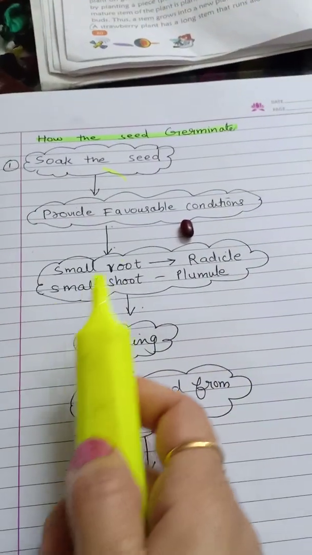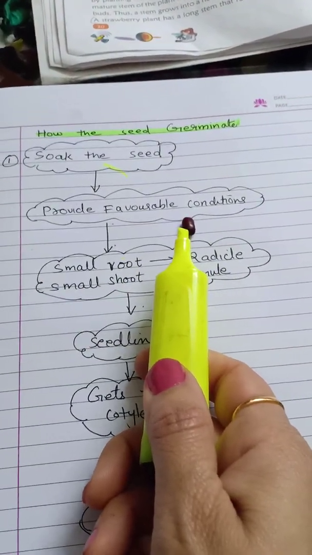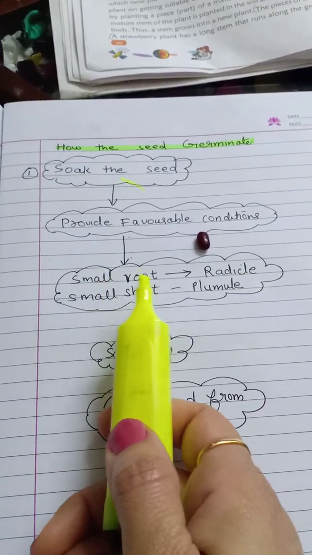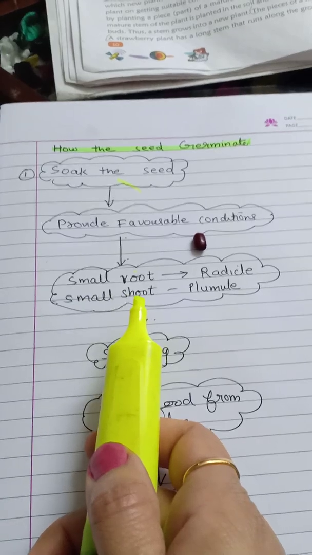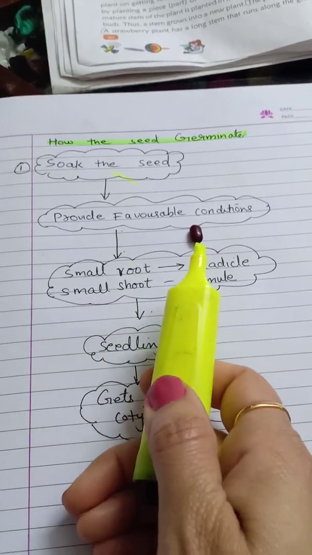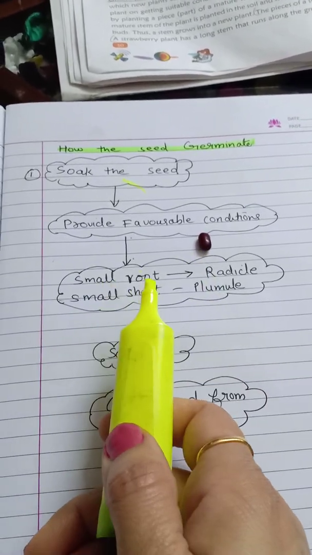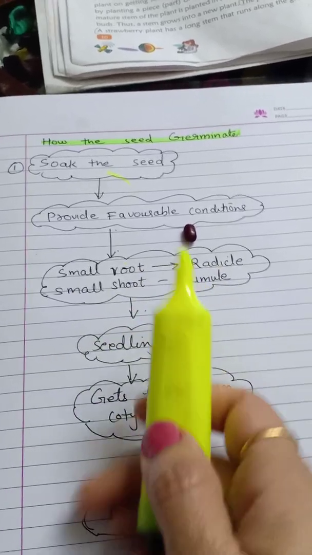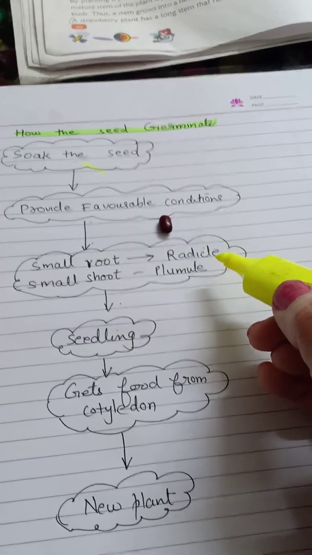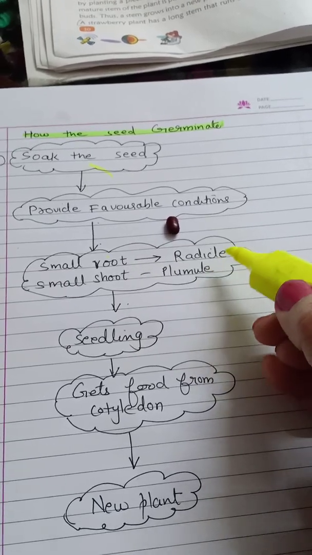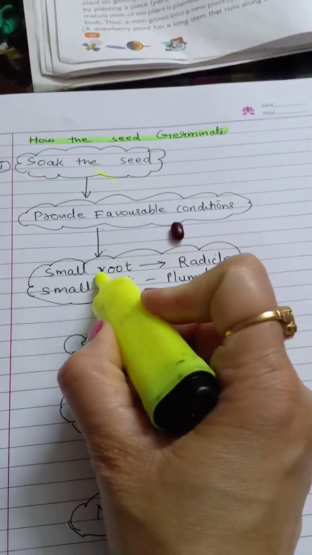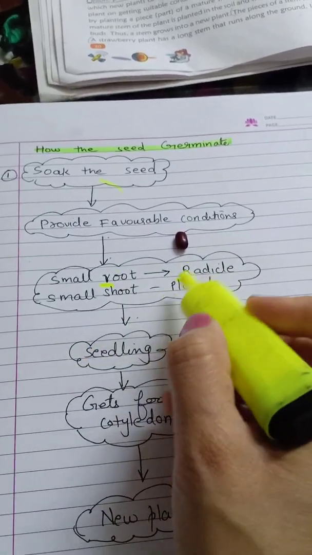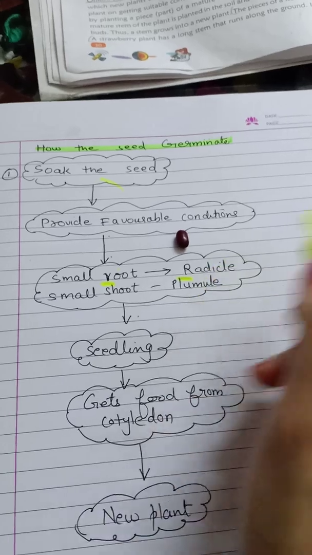And then what will happen when the seed gets the favorable conditions? It will start developing, its growth will start, and a small root and a small shoot will start coming out of the seed. Right? This small root is called the radicle and the small shoot is called the plumule. Students, you generally get confused in these two words. So just remember R for roots and R for radicle. So you will not get confused between radicle and plumule.